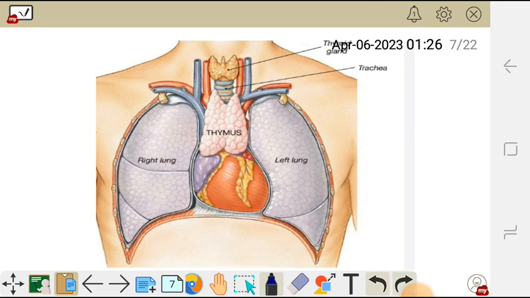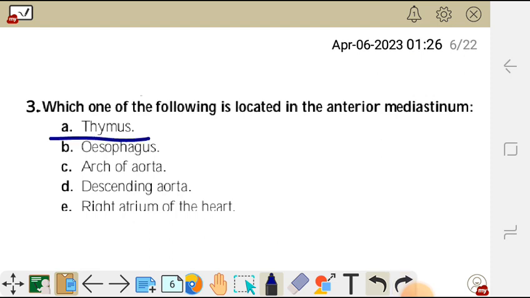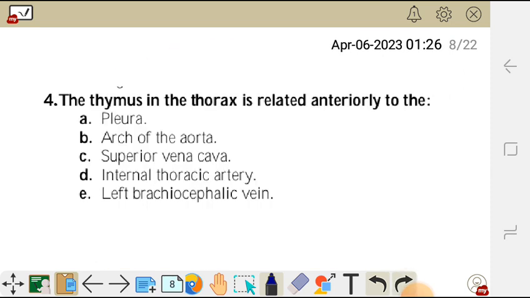It is found in the anterior mediastinum, especially in children, and in grown adults it is converted to adipose fat tissue. But in children, it is in the anterior mediastinum. So the correct answer is the thymus. It is found in the anterior mediastinum. So we move on to question 4.